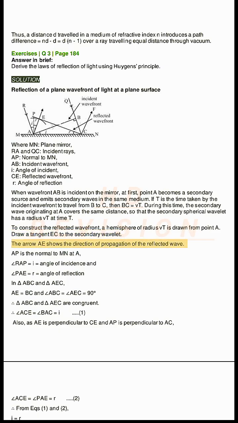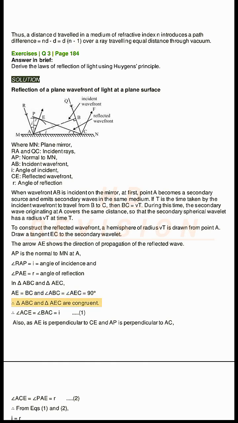The arrow shows the direction of propagation of the reflected wave. AP is the normal to MN at A. Angle RAP = i = angle of incidence and angle PAE = r = angle of reflection. In triangles ABC and AEC, AE = BC and angle ABC = angle AEC = 90 degrees.